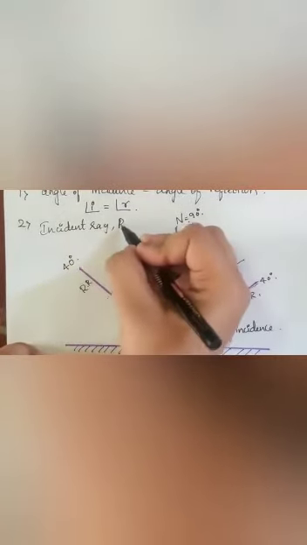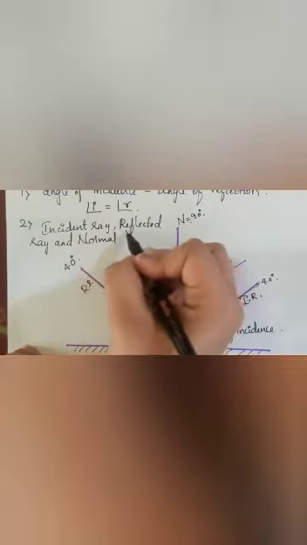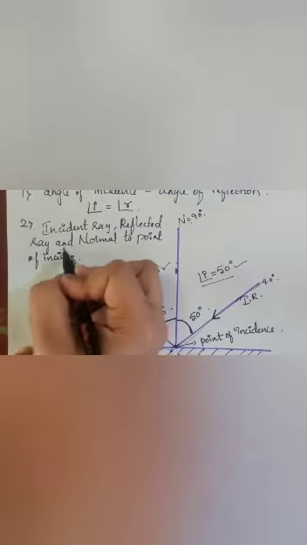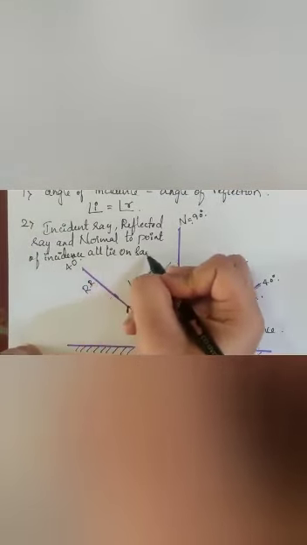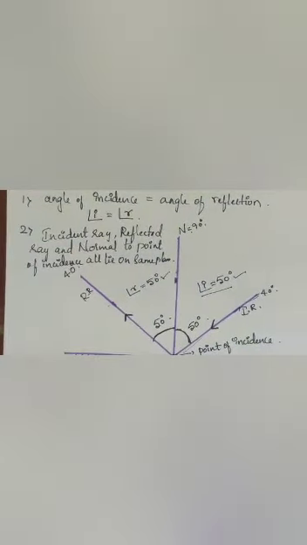Second law is: incident ray, reflected ray, and the normal to the point of incidence all lie on the same plane. Okay, these are the two laws of reflection. First law is angle of incidence equals angle of reflection. Second is that the incident ray, reflected ray, and the normal to the point of incidence all lie on the same plane.